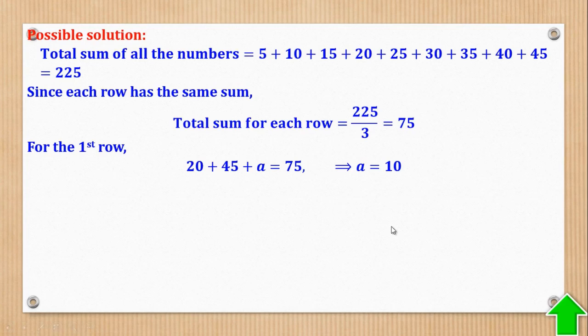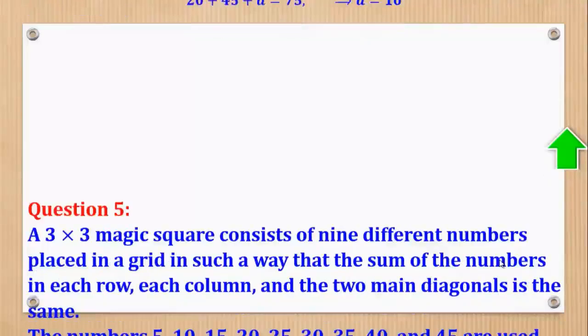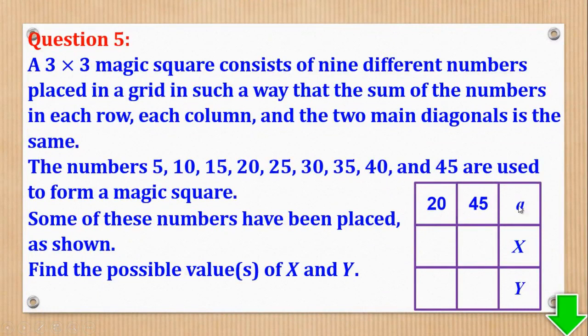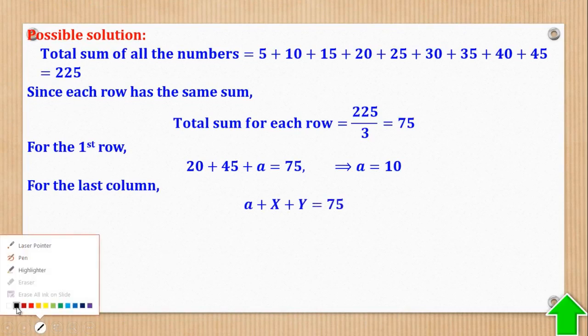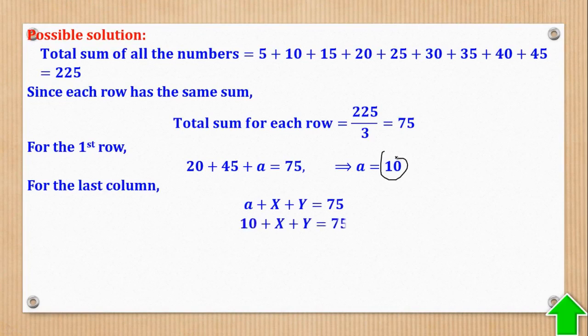Now I've got the value of A. And this sum is equal to this sum for the column. So A plus X plus Y is also equal to 75. Therefore, for the last column, A plus X plus Y is equal to 75. I know the value of A, I'll substitute. Then take this side to come up with X plus Y equal to 65.